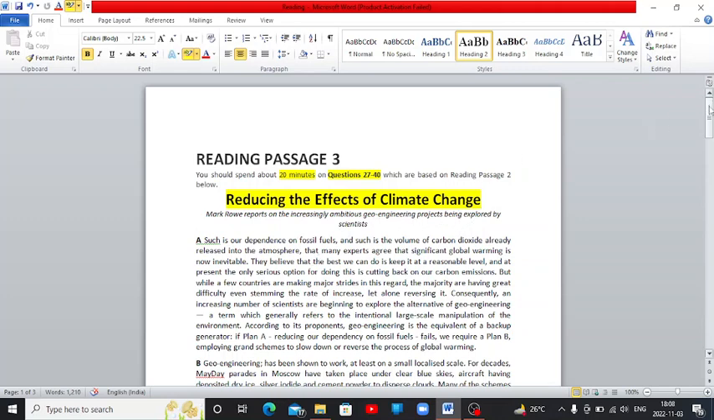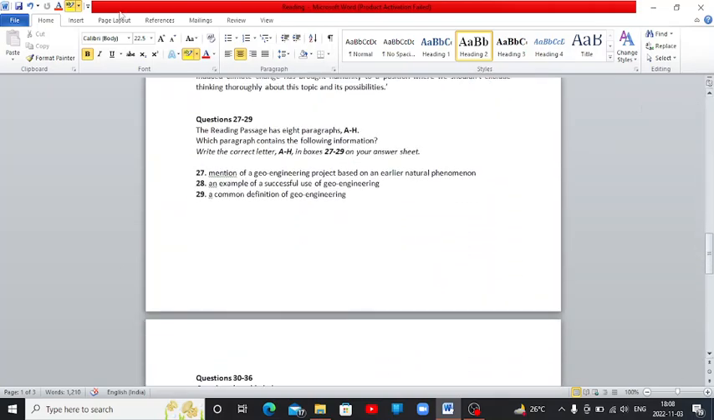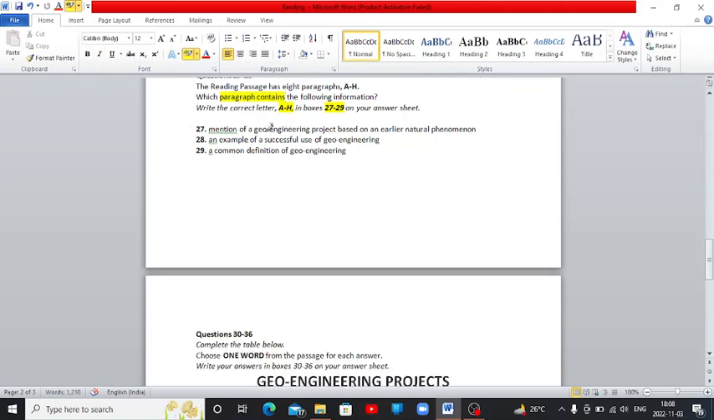So before starting any passage, I always say to read all the questions first. So I'll read the questions. 27 to 29 questions are given, and I need to write letters E to H because I need to complete which paragraph contains the following information. So mention of a geoengineering project. One project is mentioned based on the earlier natural phenomena.